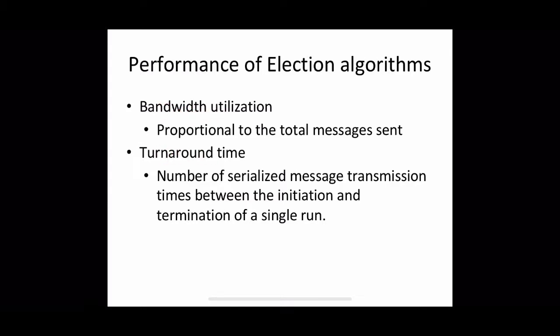In the case of election algorithms, the bandwidth utilization is the total network bandwidth utilization, which is proportional to the total number of messages sent during the election algorithm. And the turnaround time is the number of serialized message transmission times between the initiation and termination of a single run. That much time delay will be taken as the turnaround time.